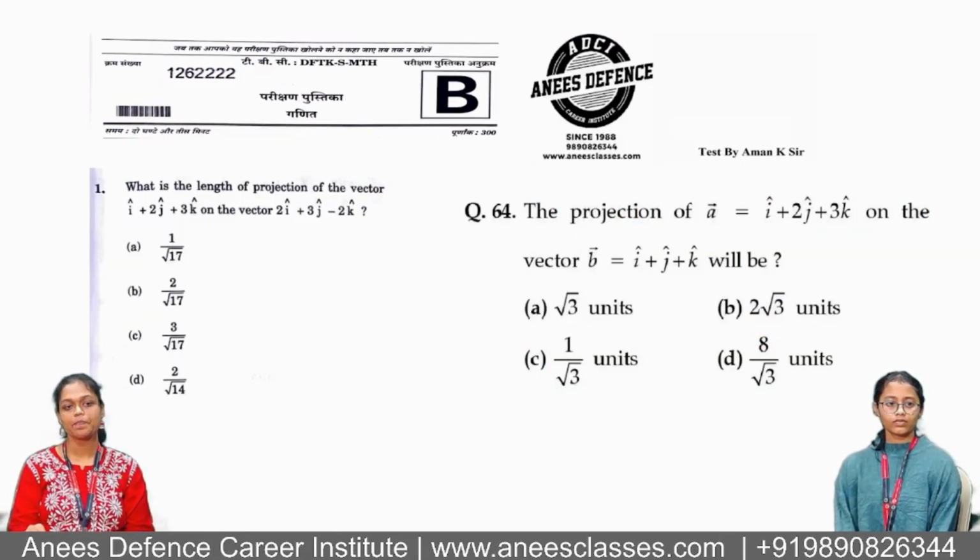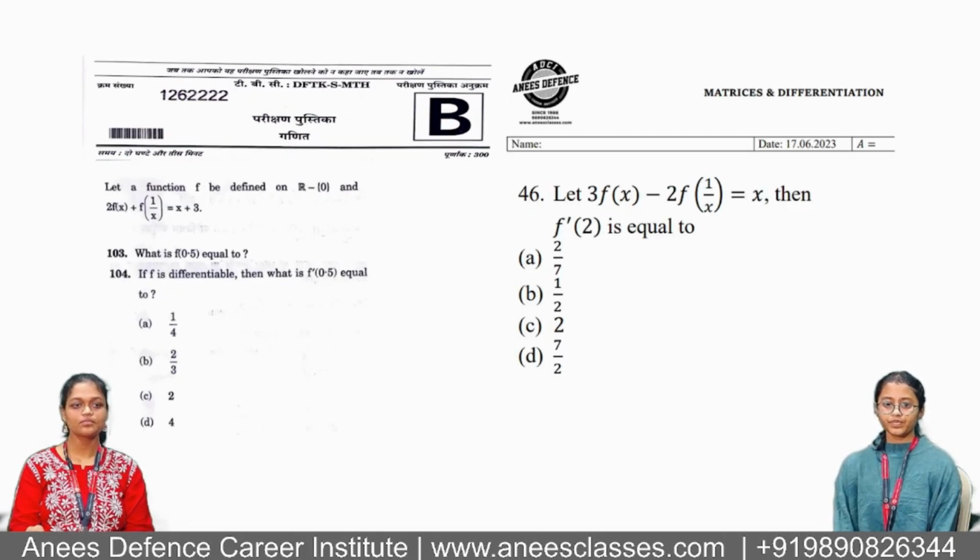The first question of NDA is based on the length of projection of vectors. And in the 64th question of ADCI, it is also based on projections. In the 103rd and 104th questions, they are asking about the value of the function and the differentiability point of the function. And in the 46th question, they are asking the differentiable value of the function. This was conducted way back in June, which seemed to have appeared in the September attempt.